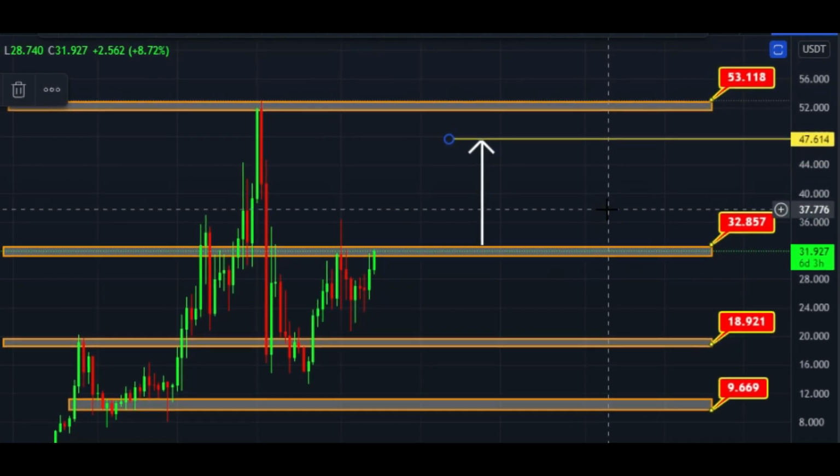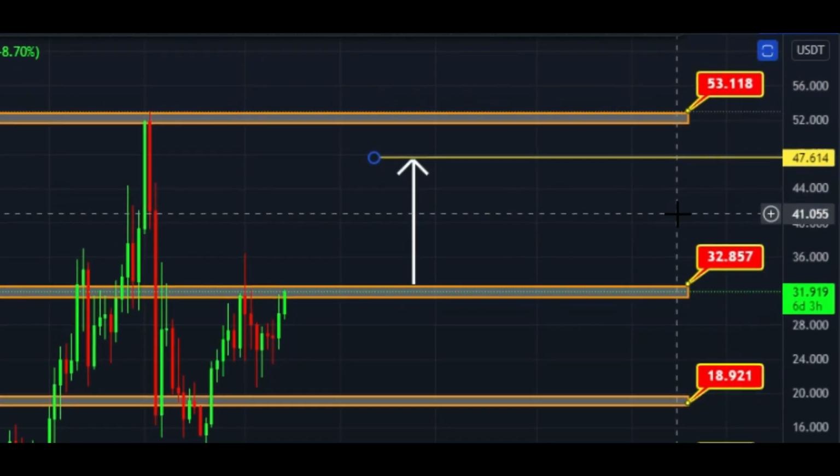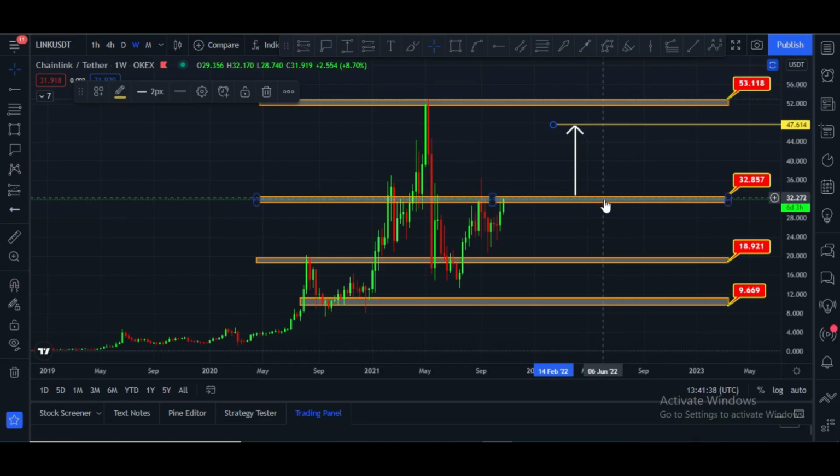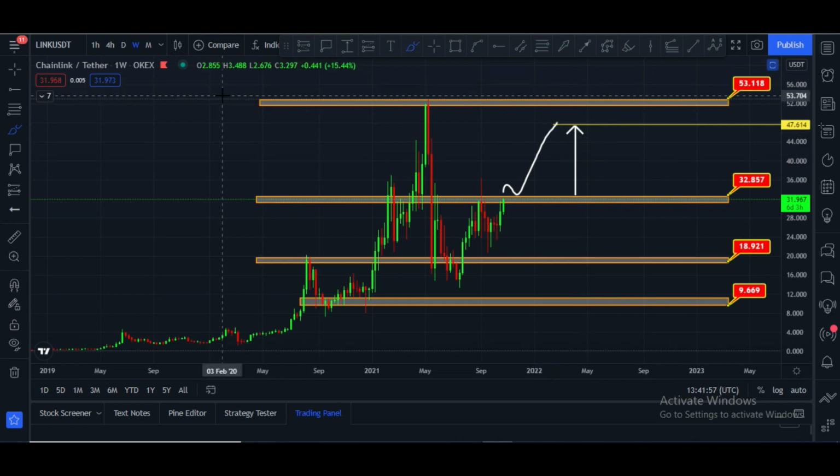According to the support and resistance theory, $46.61 will be the next target if it breaks the $32 or $33 price area and closes a daily candle above this. Then it will turn into support, and maybe we may see that kind of action. After that it will go down to retest, and after that it will touch this zone. This is the possible scenario, and you have to wait for this. I think it can easily happen because it is very, very bullish.